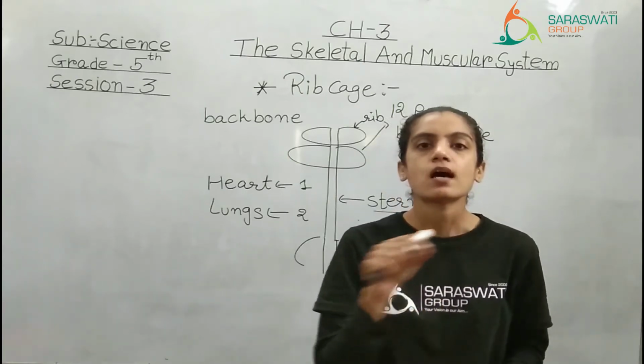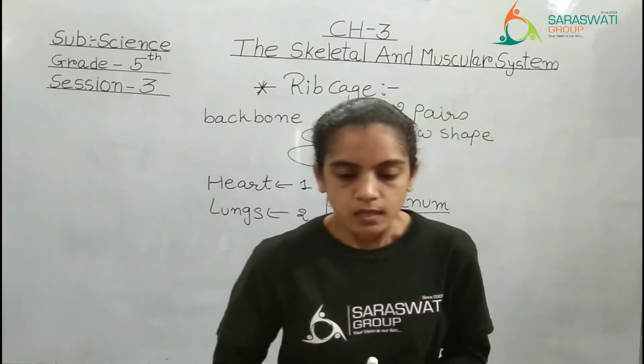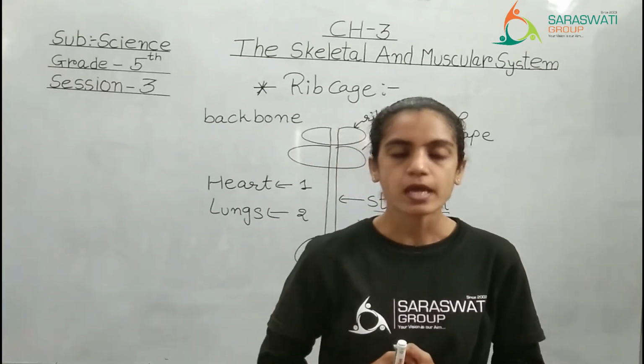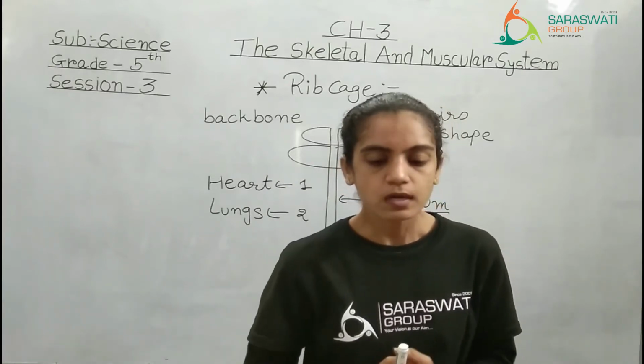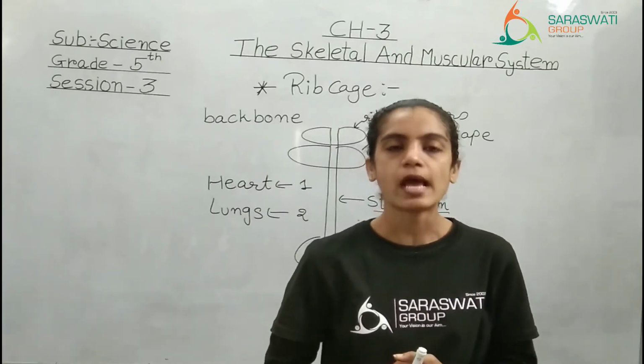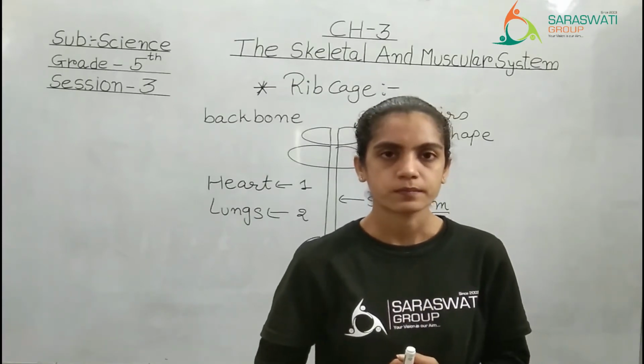Clear? Please underline this statement in your textbook. From here you will start: the last two pairs of ribs, however, are attached only to the backbone. That is why they are known as floating ribs. Please underline that statement.